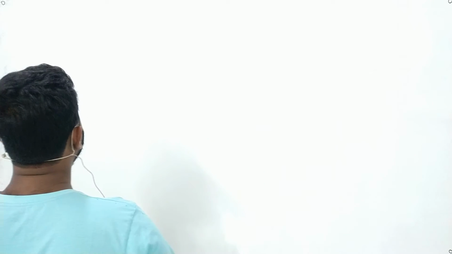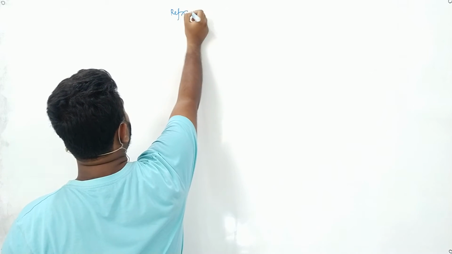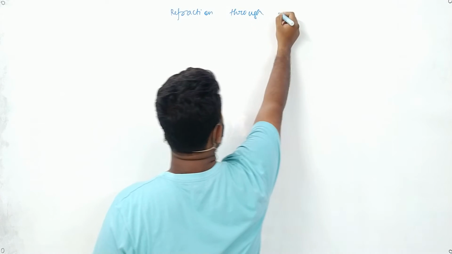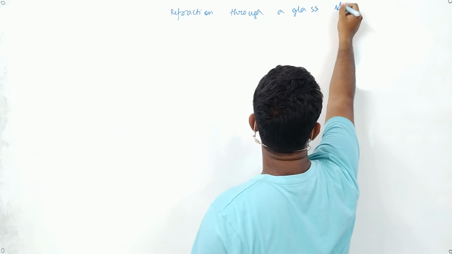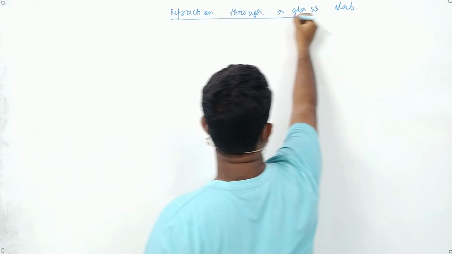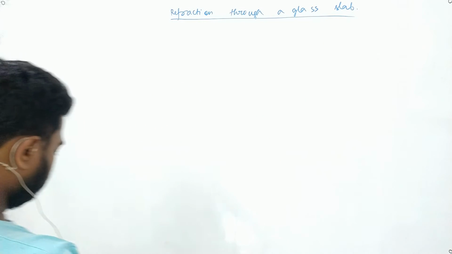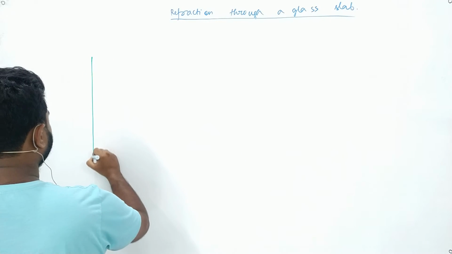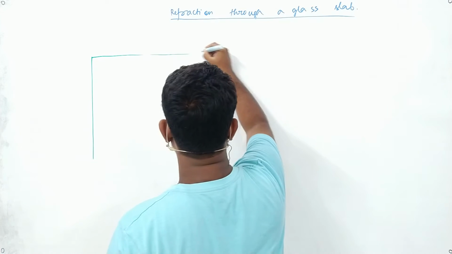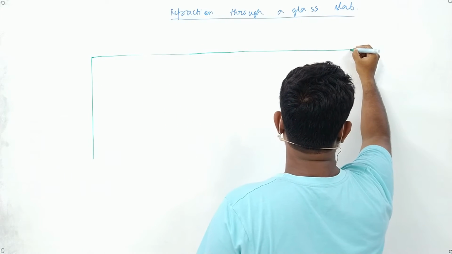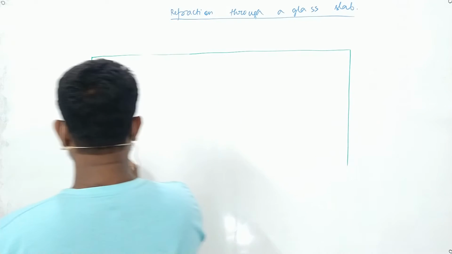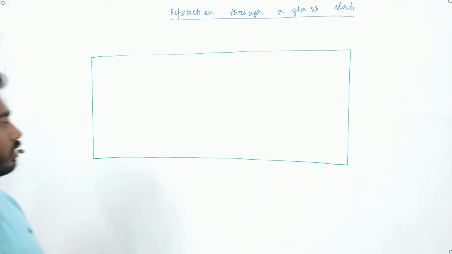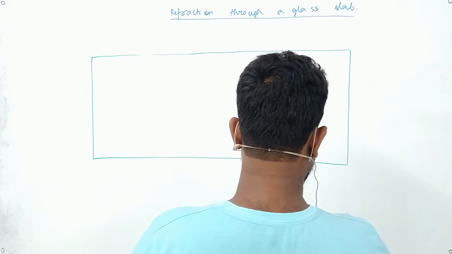Okay, refraction of ray of light in a glass slab. Draw it with me. Refraction through a glass slab. Now see this one. Suppose I have a glass slab. Suppose this is my glass slab.